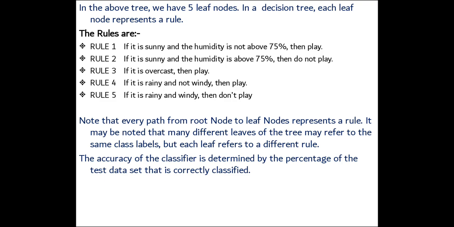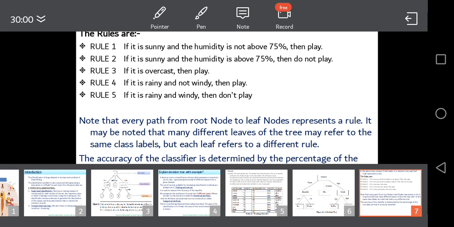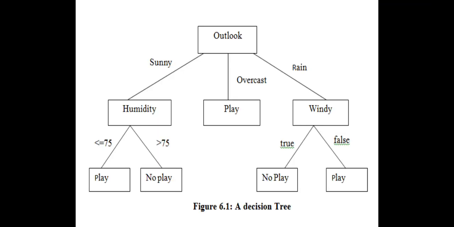So in the above tree, we have 5 leaf nodes in a decision tree. Each leaf node represents a rule. That is, if it is sunny and the humidity is not above 75%, then play. You can see that rule here in this diagram. If it is sunny, then the humidity is not above 75 percentage, that is, less than or equal to 75 percentage, then play.